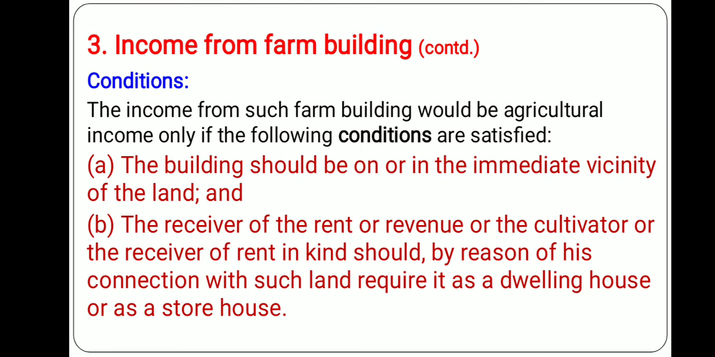And number two, the receiver of the rent or revenue, or the cultivator or the receiver of rent in kind, should, by reason of his connection with such land, require it as a dwelling house or as a storehouse. Now, the receiver in kind can use it as a dwelling house also or a storehouse because of the positioning of the farmhouse adjacent to the land. Now, if these two conditions are satisfied, then any income derived from such building used for agricultural purpose, storing agricultural produce, will be considered as your agricultural income.